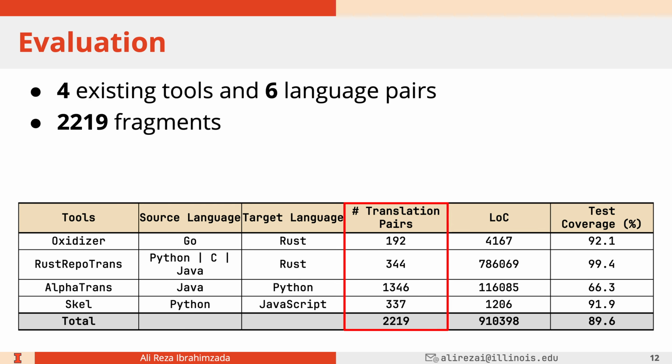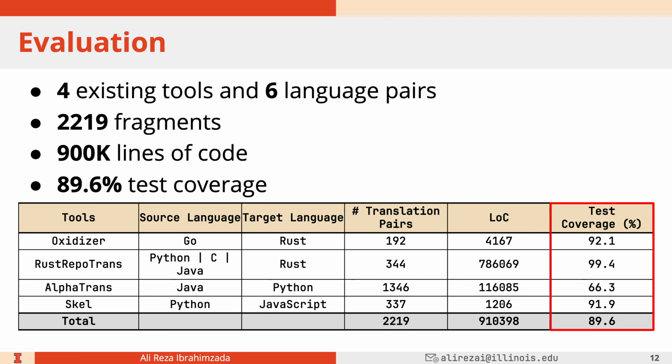And from all these tools, we collected about 2,219 fragments. These are pairs of source and target fragments in which we want to determine a validation verdict. And these fragments came from code bases, and the size of those code bases is pretty big, almost 1 million lines of code, and the test coverage of them was about 90%.